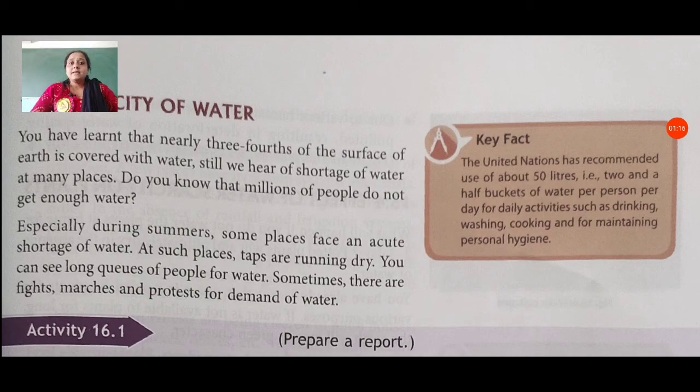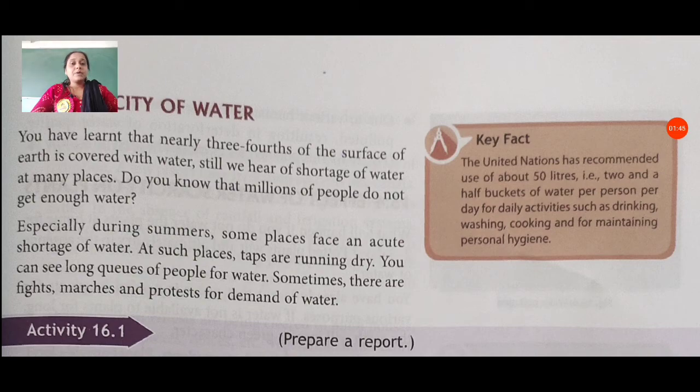You have learned that nearly 3/4 of the surface of earth is covered with water. Still we hear of shortage of water at many places. At many places they have a shortage of water, and they face many problems for getting water for their use. Do you know that millions of people do not get enough water for their life?